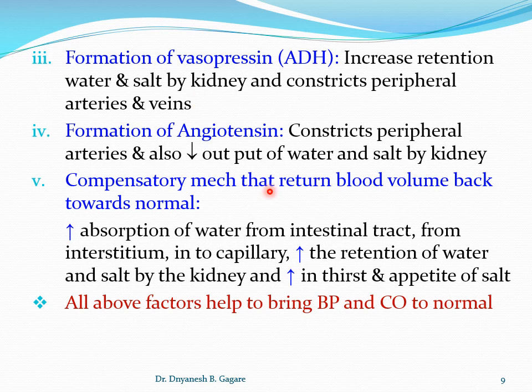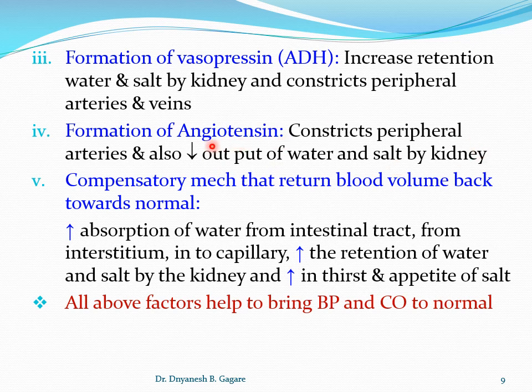Then formation of angiotensin. You know, we also discussed the renin-angiotensin mechanism. If the blood volume is decreased, that means blood supply to the kidney decreases and it activates the renin-angiotensin system. Ultimately, there is a formation of angiotensin 2, and this angiotensin 2 is a powerful vasoconstrictor substance which constricts the peripheral arteries and also decreases the output of water and salt by the kidney.